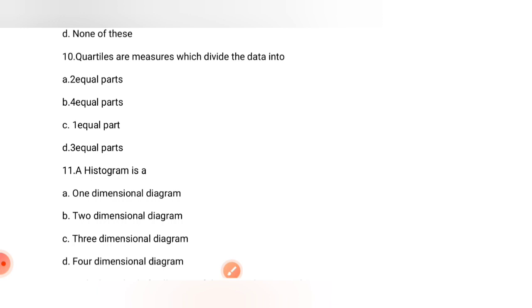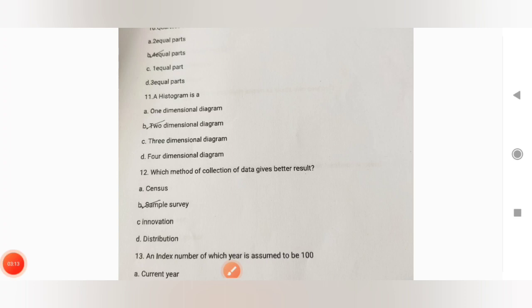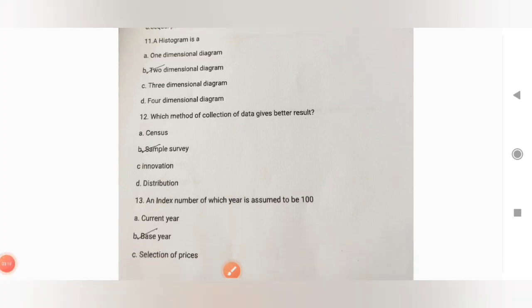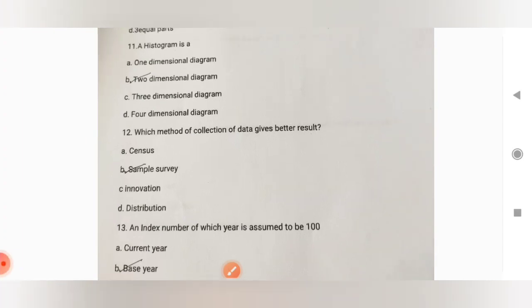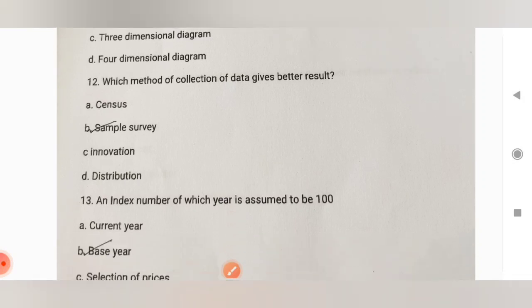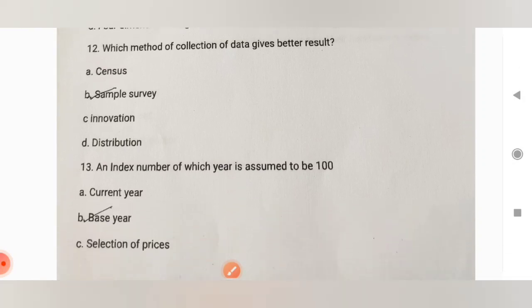A histogram is a two-dimensional diagram. Which method of collection of data gives better results? Sample survey. An index number of which year is assumed to be 100? It's the base year.